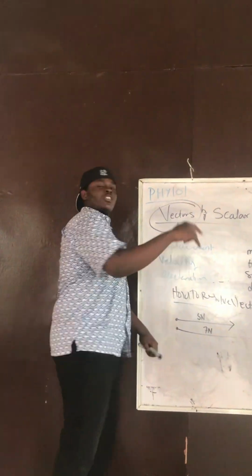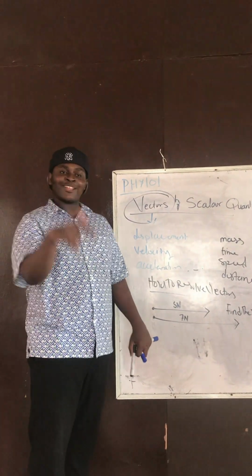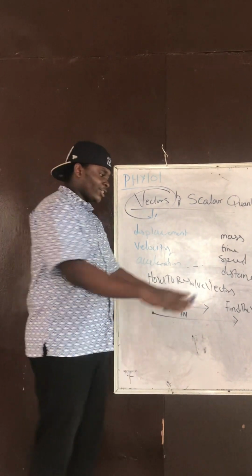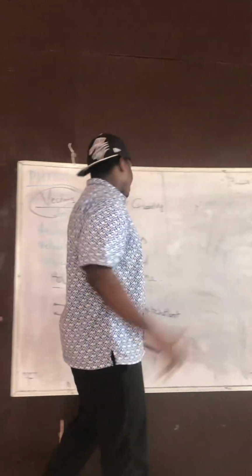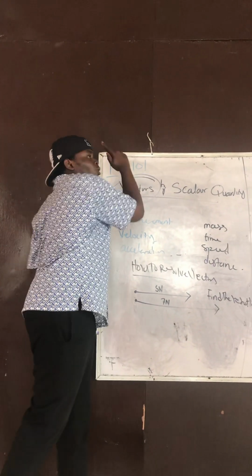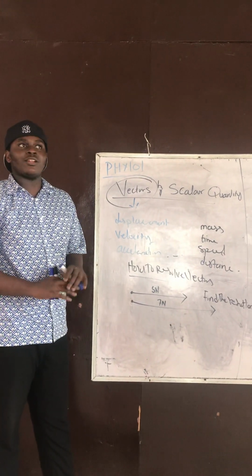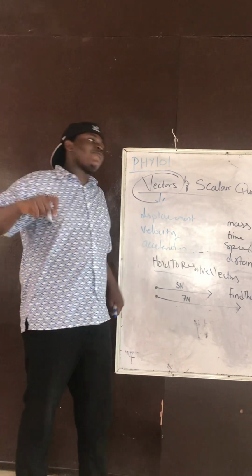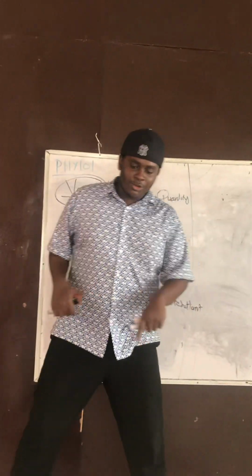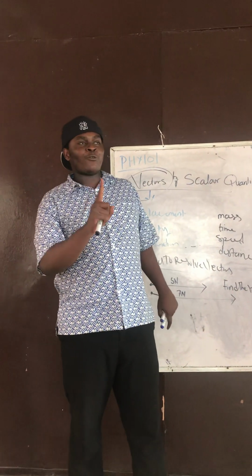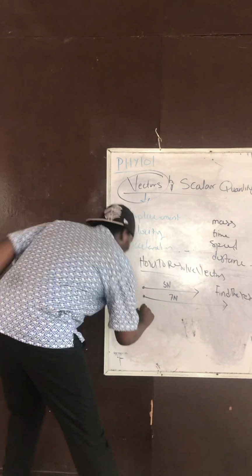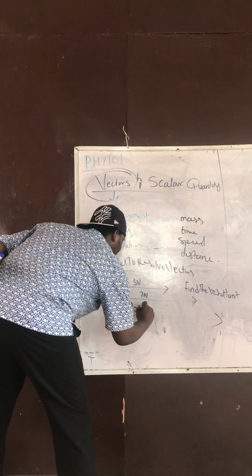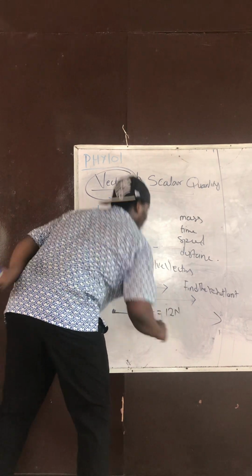Whoa! This question is a very hard question, man. So what do we do? You see these two, they are going this direction, they have a specific direction, and we still have magnitude that defines a vector quantity. So for you to find the resultant, if they are moving in the same direction, you add them. But if they are moving in opposite directions, you subtract. So the resultant here will be 5 plus 7, which is 12 Newton.